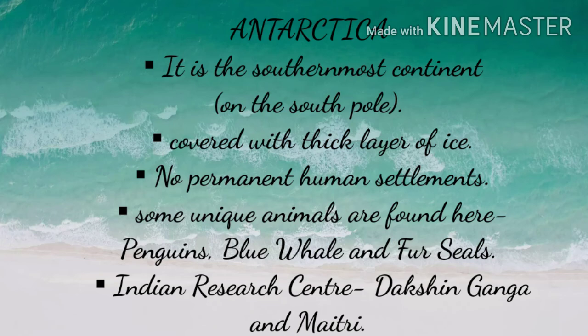Some unique animals are found here: penguins, blue whale and fur seals. Indian research centers, Dakshin Gangotri and Maitri. For the purpose of exploration, many countries including India have established their research centers. India's camps are named Dakshin Gangotri and Maitri.